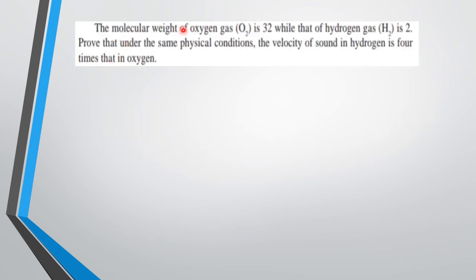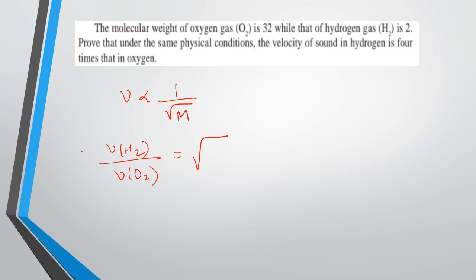let's solve this. The molecular weight of oxygen gas O2 is 32, while that of hydrogen gas is 2. Prove that under the same physical conditions, the velocity of sound in hydrogen is 4 times than in oxygen. Okay. So we know that velocity is inversely proportional to 1 upon root m. Now they have given the molecular weight of H2 and oxygen. So we'll just substitute it.